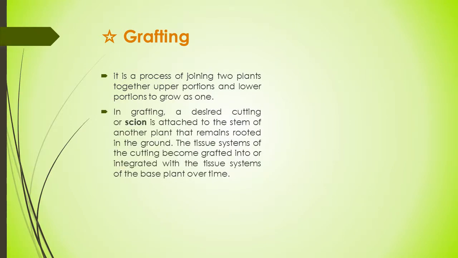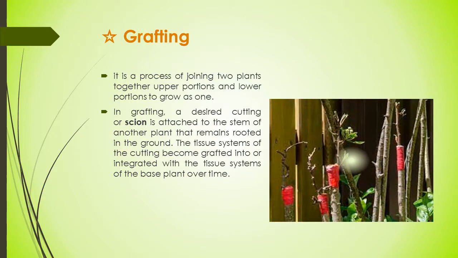In grafting, a desired cutting is called the scion. The scion is attached to the stem of another plant. The part of the stem of the other plant that remains rooted in the ground is called the rootstock. The tissue system of the cutting becomes grafted into or integrated with the tissue system of the base plant over time. So the best example of grafting is the rose.